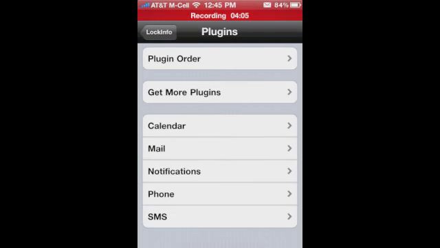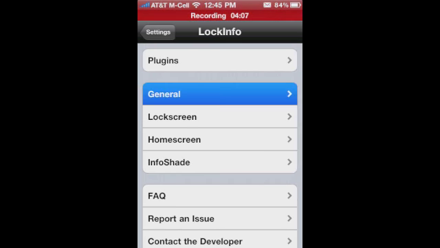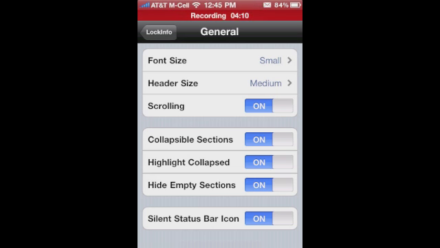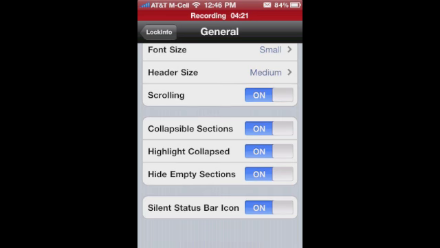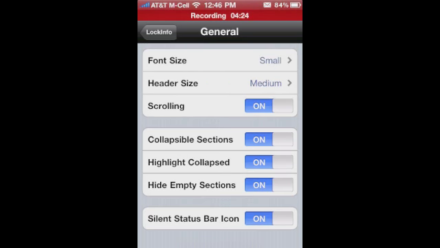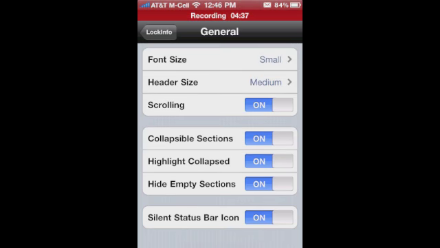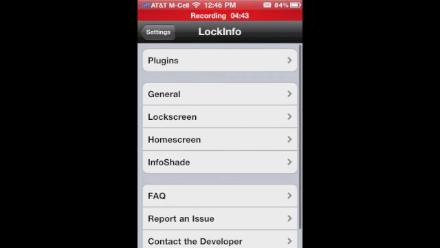Let's go back into LockInfo General Settings. You can pick your font size, your header sizes. You can allow or disallow scrolling. I allow it because Twitter notifications tend to grow pretty quick, so it allows me to scroll through those. Collapsible sections, I have that enabled because some of the sections, like my calendar, I keep collapsed unless I want to see those events. And another way around notifications for Apago To Do that I've found is I have alerts set, and it will pop up in notifications on my lock screen or on InfoShade when I select those.